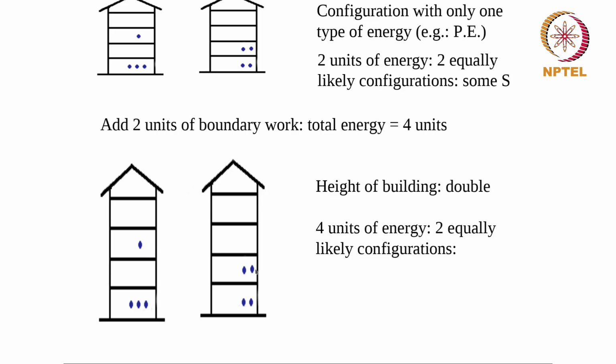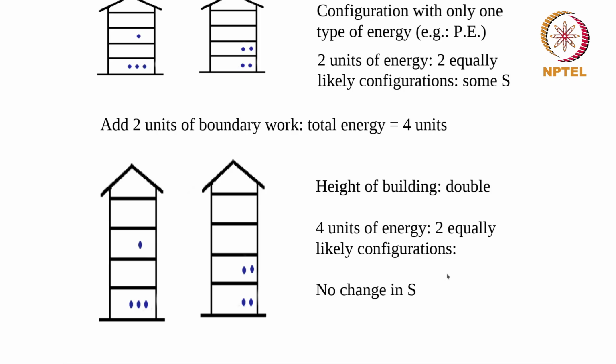So what we see is that we now have still 2 configurations. The height of the building has been doubled. There are 4 units of energy in both these configurations, but we are still left with only 2 equally likely configurations. So we had 2 configurations earlier. We did work, stretched the building, but we are still left with 2 configurations only. So the number of configurations has not changed, therefore there is no change in entropy.